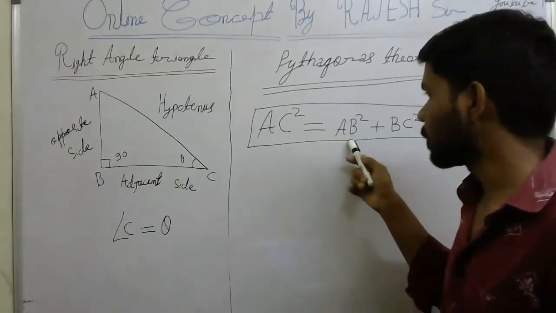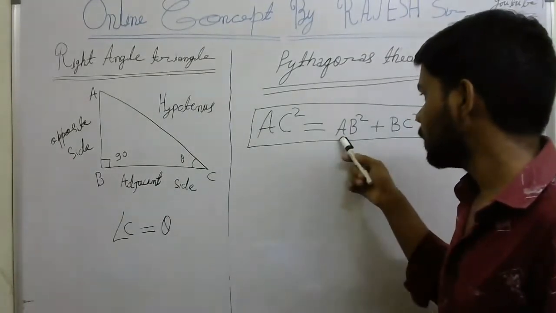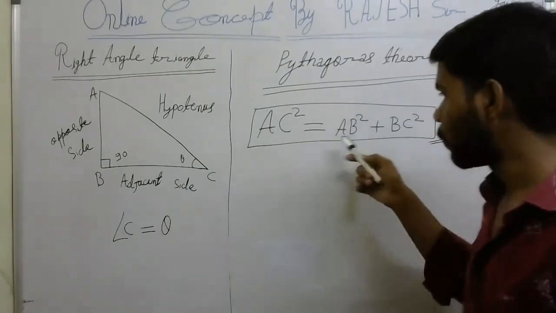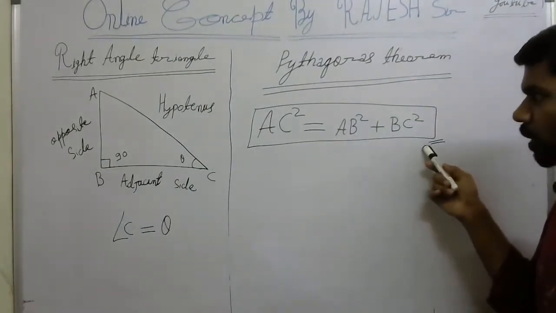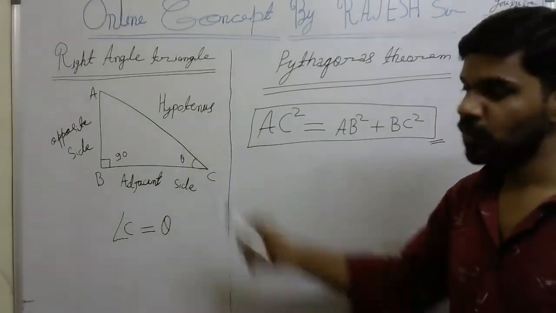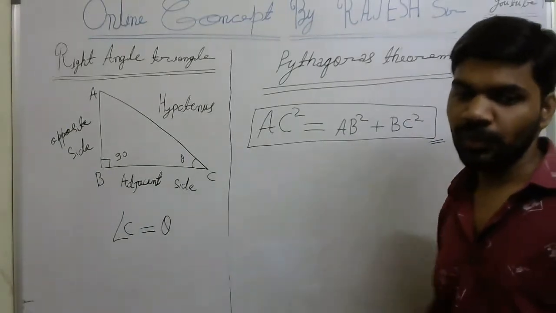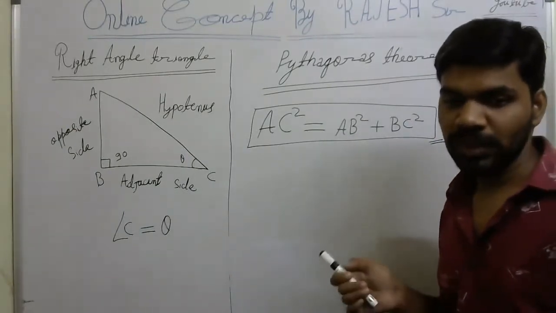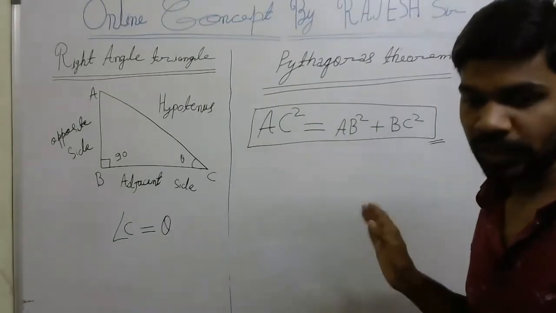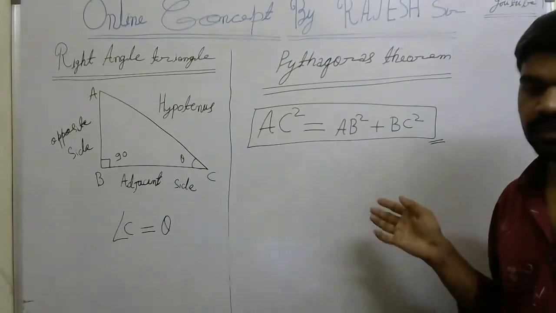So we can keep here opposite side and adjacent side. AB and BC are given. From this formula we can find out the AC. So hypotenuse will become something. Then we can write sin theta equal to opposite by hypotenuse. We can see this from a problem. We are taking a problem here. So first copy this.